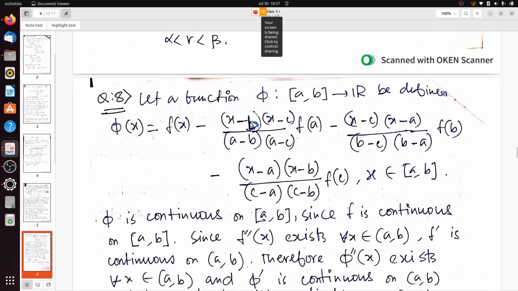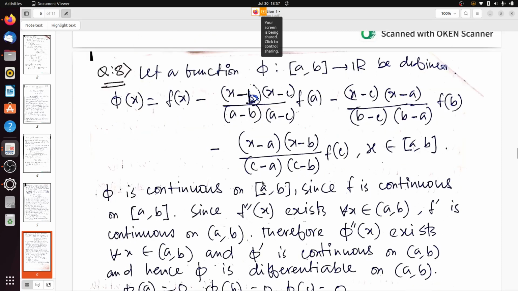So what we will do, here we will construct one function phi. Construct a function phi from the closed interval [a, b] to R, defined as phi of x equals f of x minus ((x minus b)(x minus c))/((a minus b)(a minus c)) f(a) minus ((x minus a)(x minus c))/((b minus a)(b minus c)) f(b) minus ((x minus a)(x minus b))/((c minus a)(c minus b)) f(c), where x belongs to the closed interval [a, b].